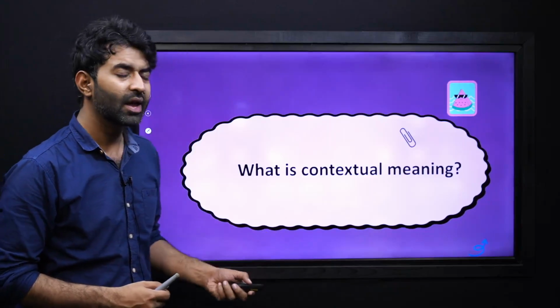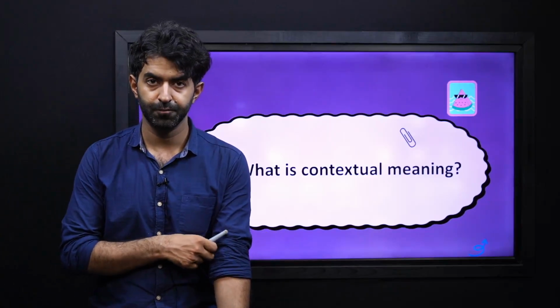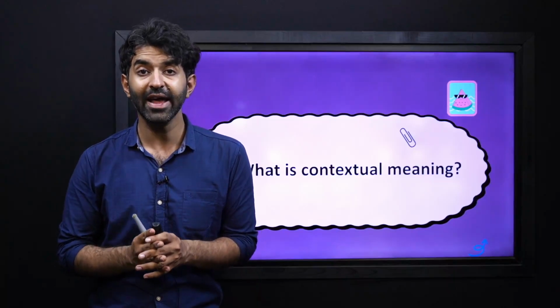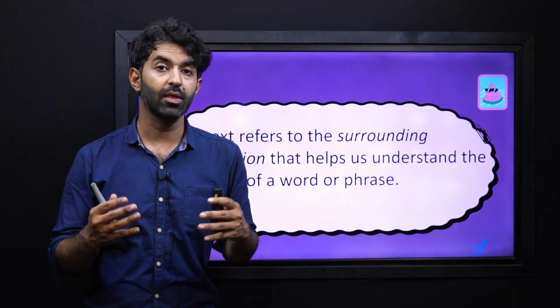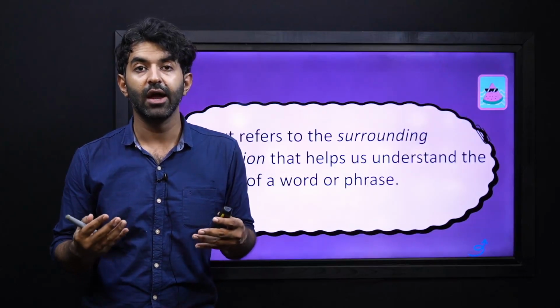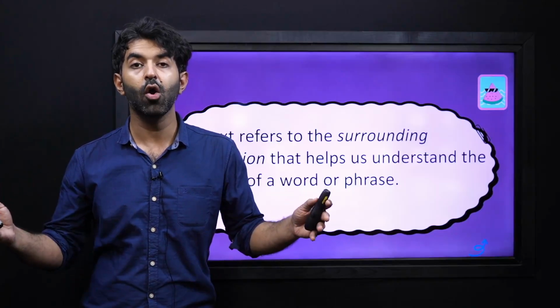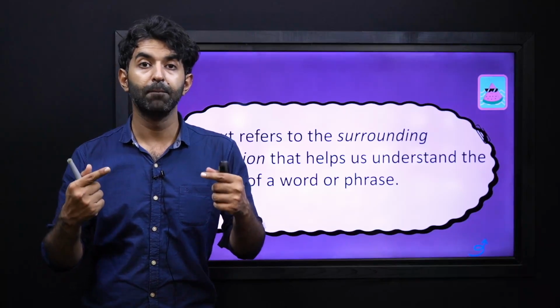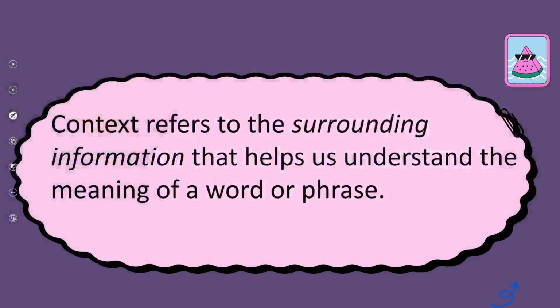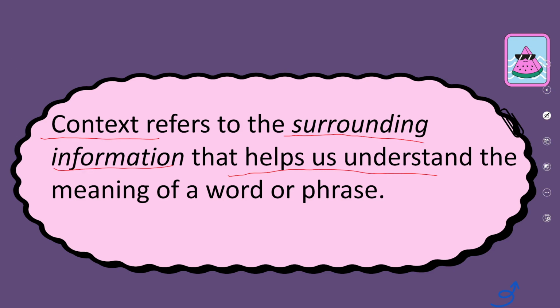Now, what is contextual meaning? The word contextual comes from the word context. And in the previous lesson, we have seen that context is the surrounding of the word through which we come to know about the meaning of that word. So let's revise the definition. Context refers to the surrounding information that helps us understand the meaning of a word or phrase.